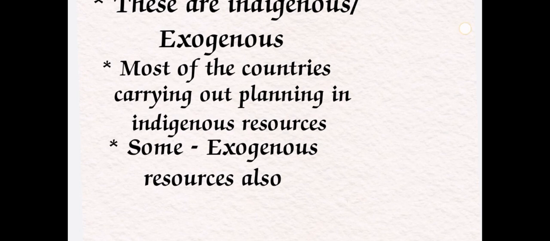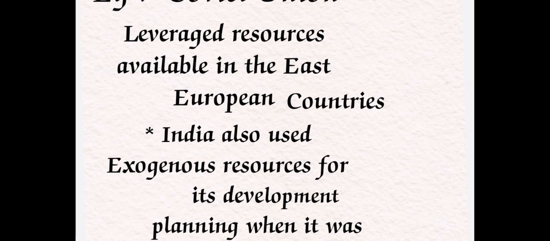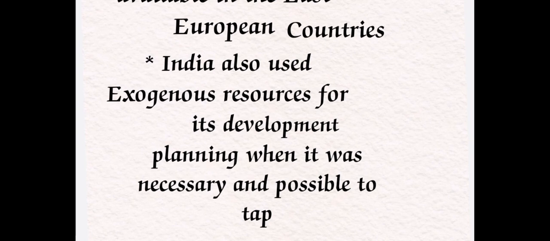Taking an example of exogenous resources, the Soviet Union used the resources available in the East European countries, and India also used exogenous resources for its development sometimes, in planning, when it was necessary and possible to tap. Whenever we need something that is necessary to our economy, then we go for exogenous resources.